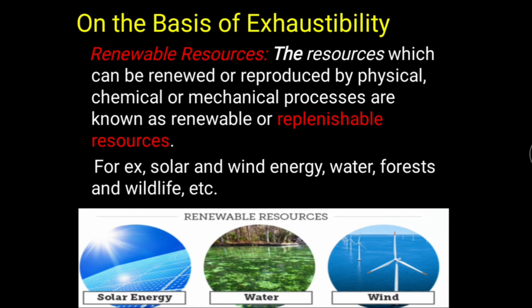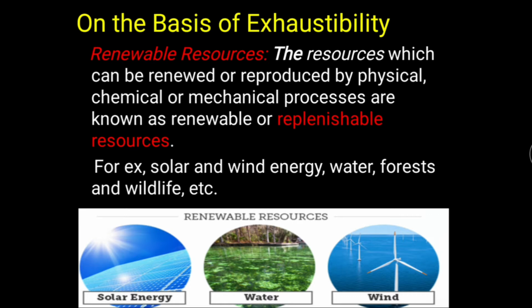Then, resources are also classified on the basis of their exhaustibility. Exhaustibility means the chance of running out. So, on the basis of exhaustibility, resources are classified as renewable resources and non-renewable resources. Let's discuss renewable resources. Renewable resources are those resources which can be renewed or reproduced by physical, chemical, or mechanical processes.